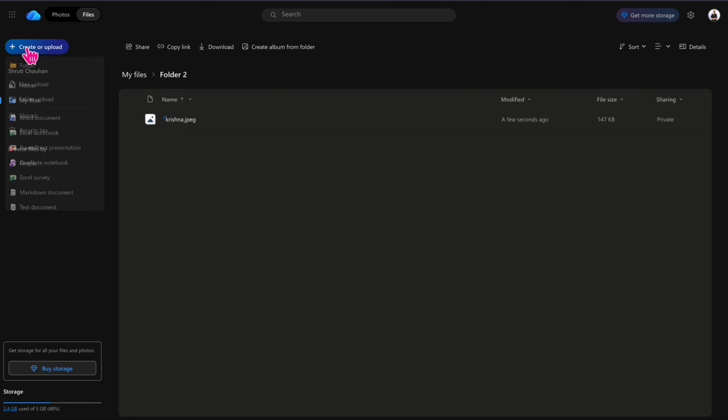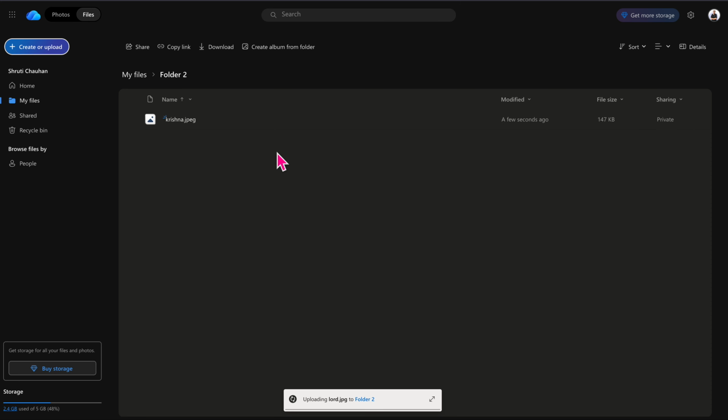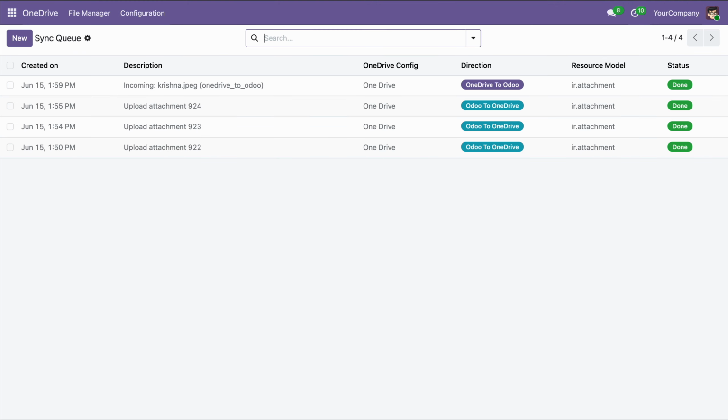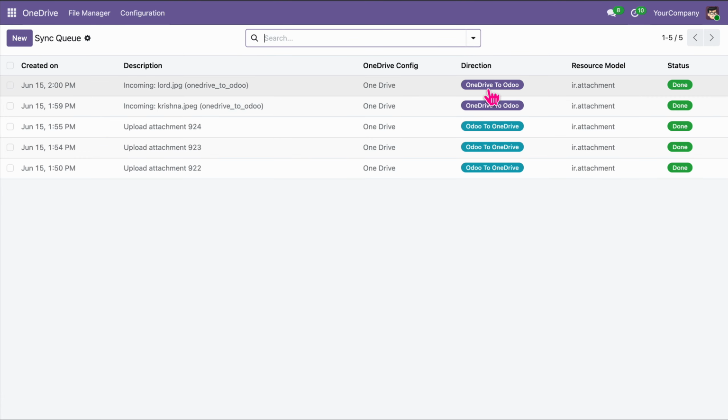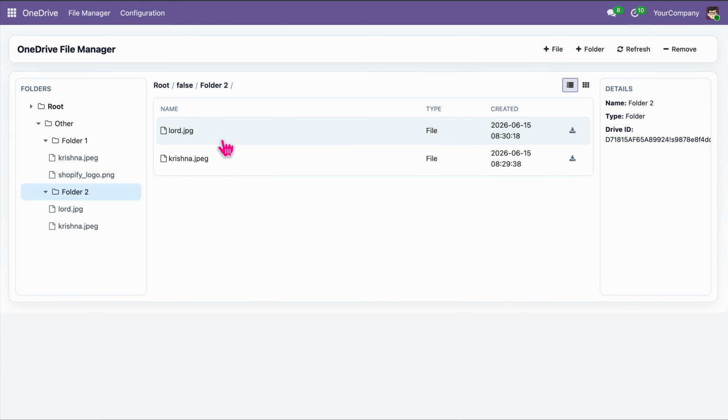Now upload one more file. Come back to OneDrive. Upload one more file. I have uploaded one file. Now in Odoo, run this schedule action. You can see one more queue created, OneDrive to Odoo. We can see inside this folder 2, we have two files which we uploaded in OneDrive.